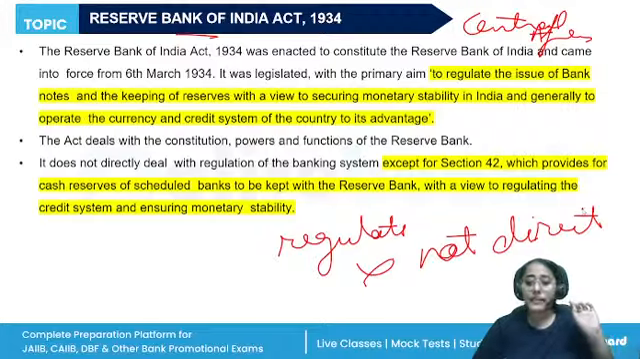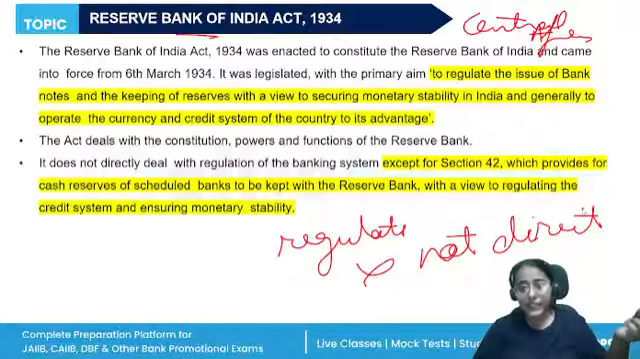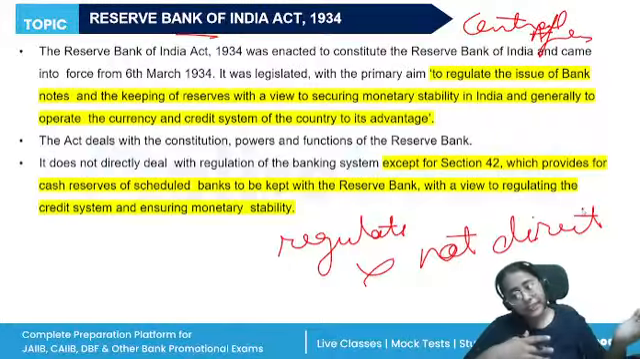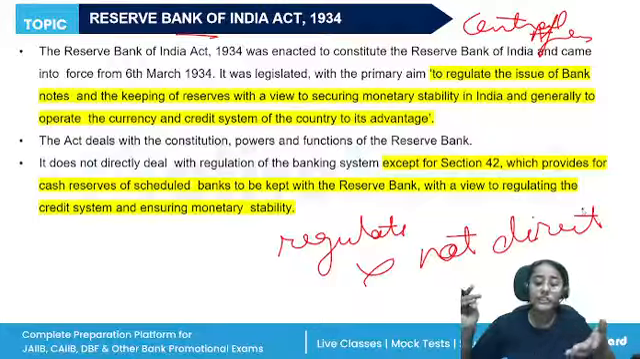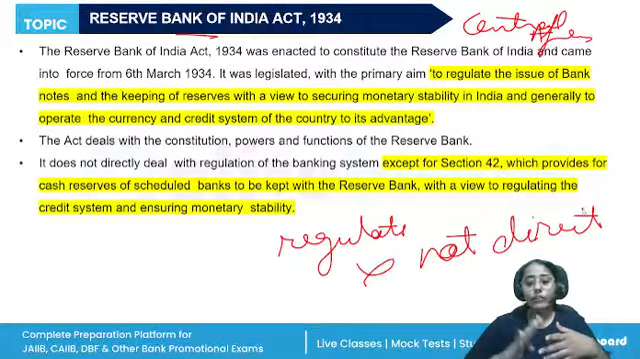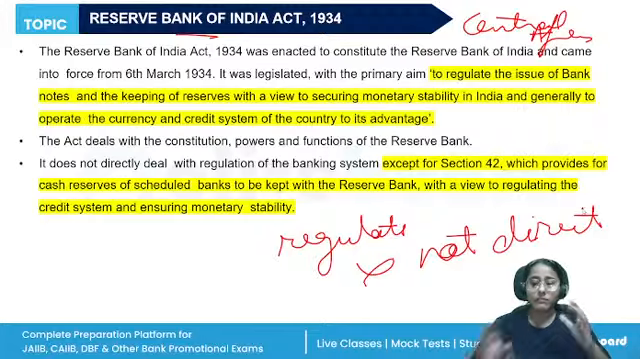So RBI is the apex body, the ultimate body that is allowed to print and issue currency notes, keeping of reserves with a view to securing monetary stability. RBI uses various quantitative measures, various qualitative measures, the CRR, SLR, open market operations, all of these things to control the financial sector of the economy. Although it is a free sector, RBI regulates it, it monitors it so that any factor that could negatively impact our financial system could be controlled.